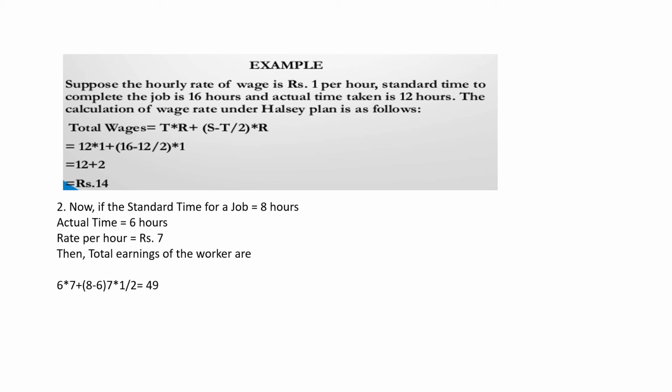So the total earning of the worker, let us apply the same formula, T into R plus S minus T into half into R. That would be 6 into 7, that is the rate, plus 8 minus 6, that is S minus T, into half, that is the 50 percent, is equal to 49.